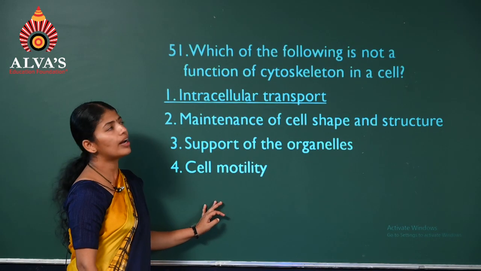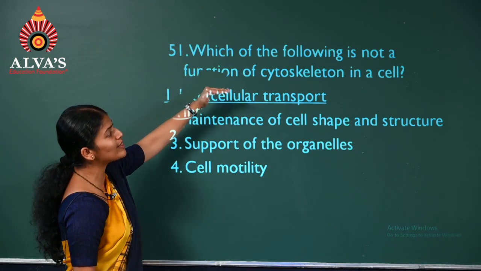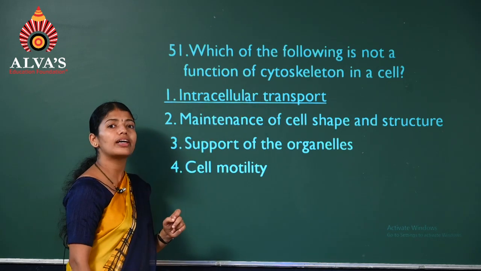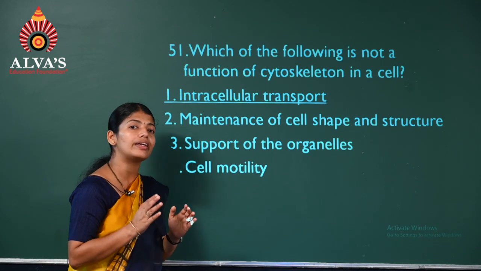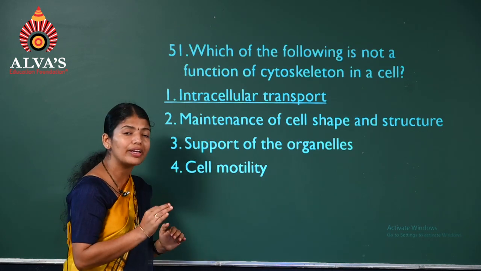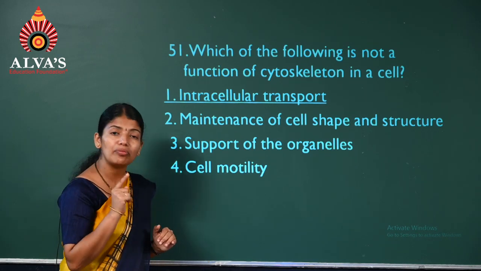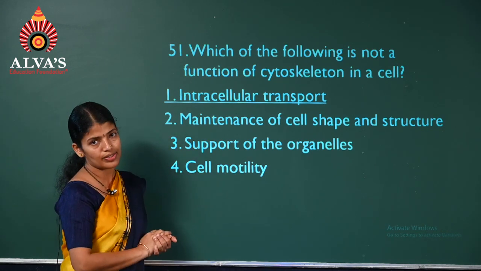Question number 51. Which of the following is not a function of the cytoskeleton in a cell? Let's first see what the cytoskeleton is. The cytoskeleton is an elaborate network of filamentous proteinaceous structures which are present in the cytoplasm of eukaryotic cells.